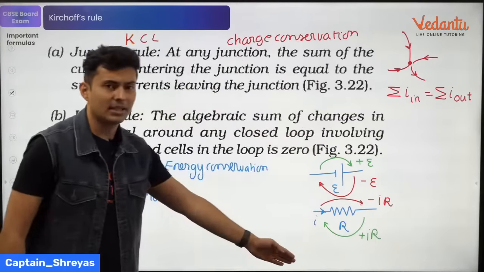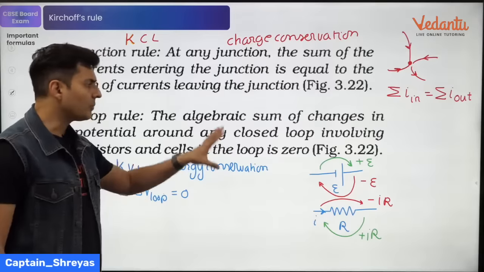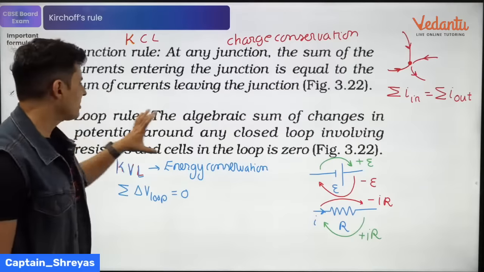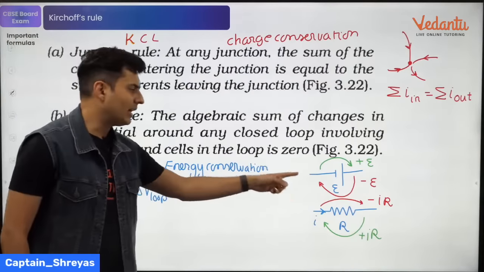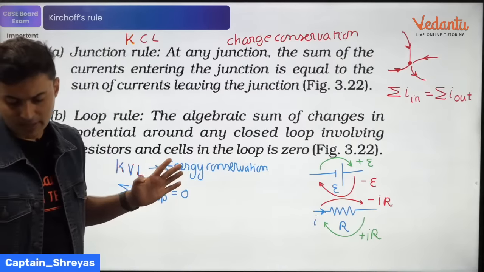So if you remember this sign convention and you mention this in the exam paper as solution, you will get full marks, 100%. If it is for 1 mark, then just mention this statement and write this formula. If it is for 2 or 3 marks, then I think you should mention the sign convention also. Is that understood, guys? Everyone with me?